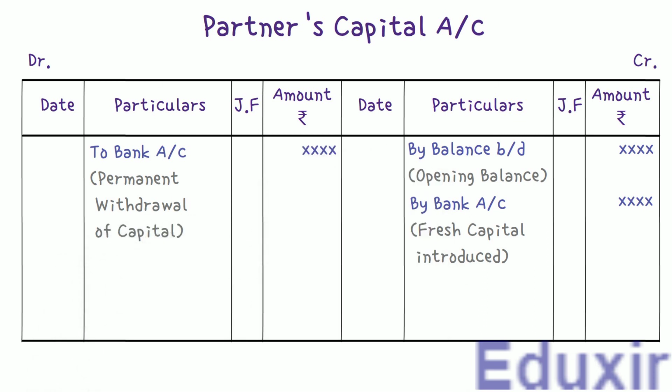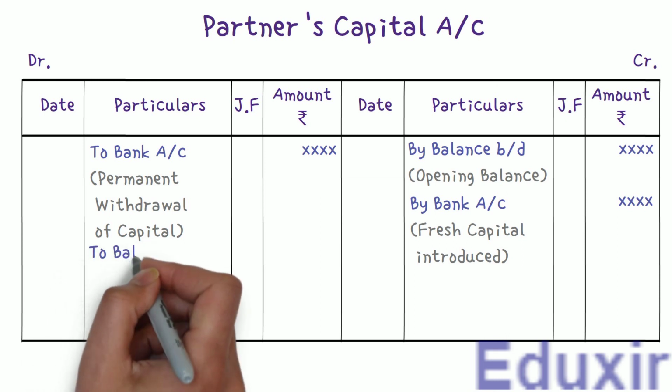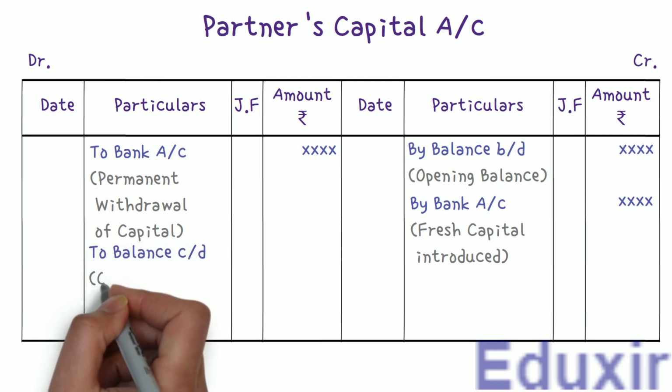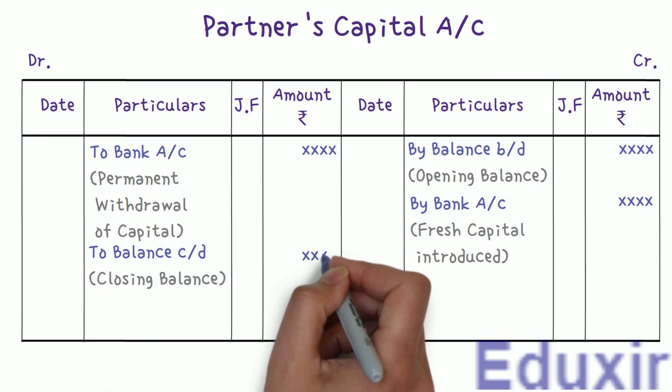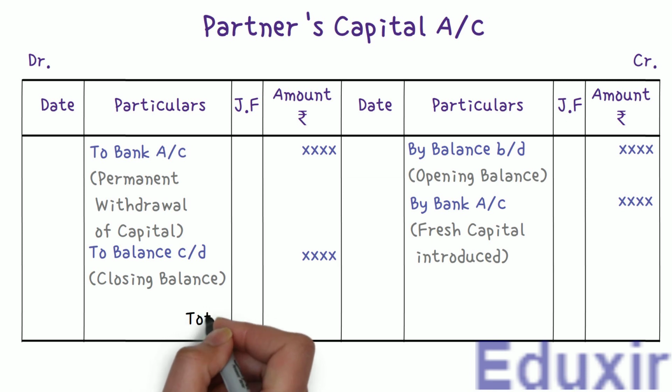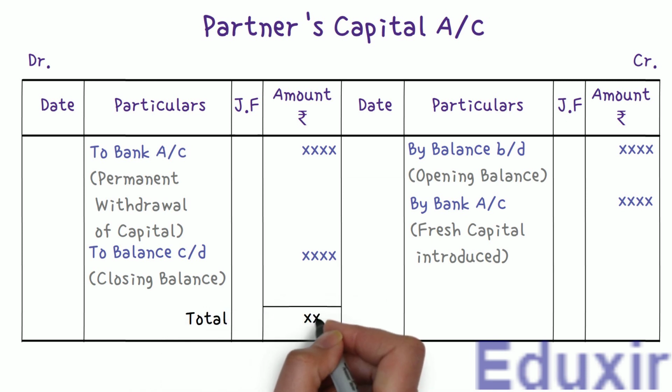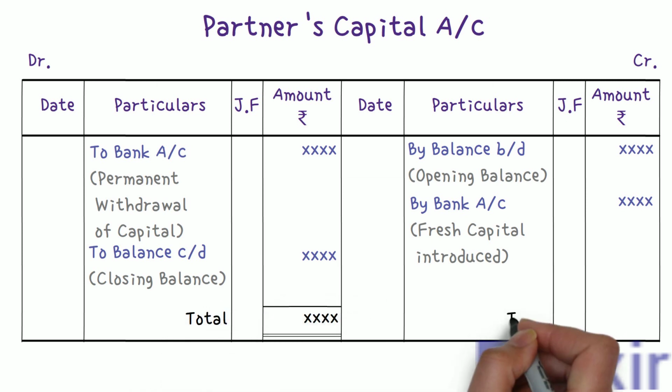And then the final entry would be any balance carried down to the next accounting period. This is always a credit balance and we should write it on the debit side. And then finally, the partner's capital account is totaled and balanced.